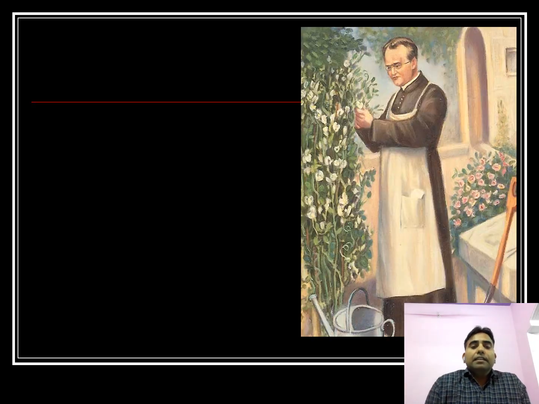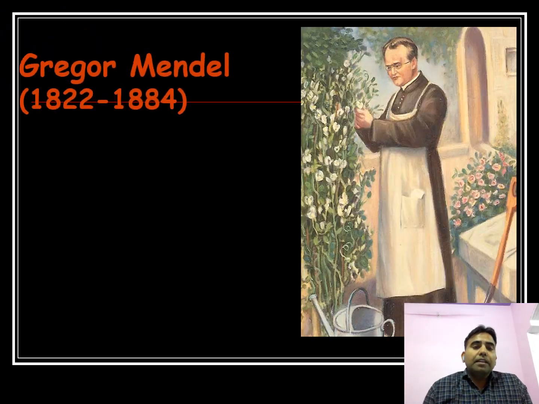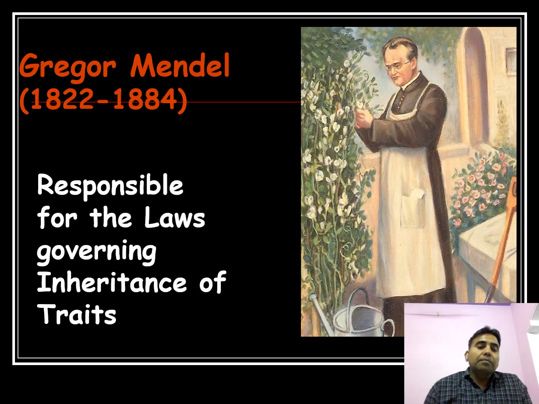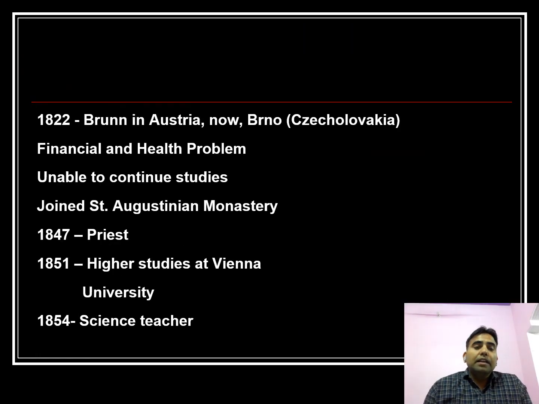As we can see here, this is Mendel. Mendel was born in 1822 and died in 1884. Mendel is responsible for the laws that govern the inheritance of traits. As we know, the inheritance of traits means the transfer of traits from parent to progeny. Here is the history of Mendel.